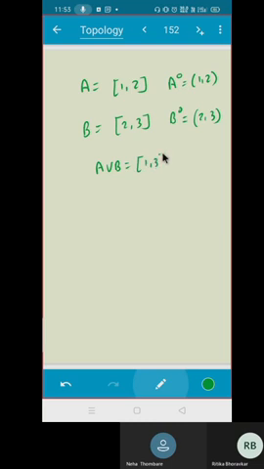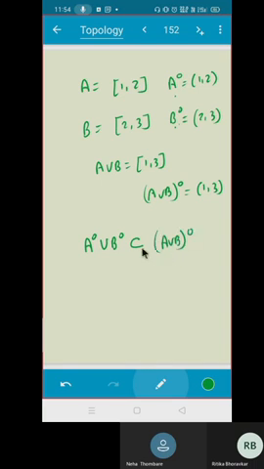That is 1 to 3. Correct. And what do you see? The interior of A union B. Do you see a problem here? What is the interior of A union B? That is open 1 to 3, which is not the same as the union of these, because the union does not contain 2 and this one contains 2. You see that the interior of A union the interior of B is contained in the interior of A union B, but I am not having equality.